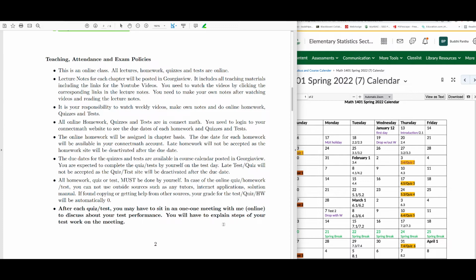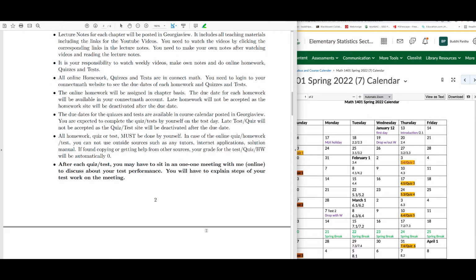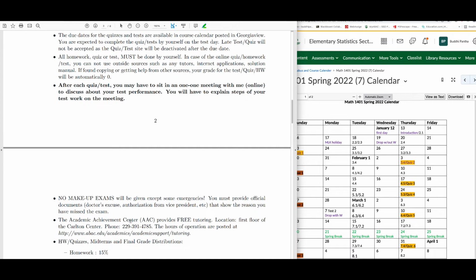After each quiz or test, I may contact you and ask you to explain some of the questions that you did in the test. How did you do it? You need to show your work to me in our meeting. All right, no makeup exams will be given except for emergencies. You must provide official documents, either a doctor's excuse or authorization from another authority, that show the reason you missed the exam.